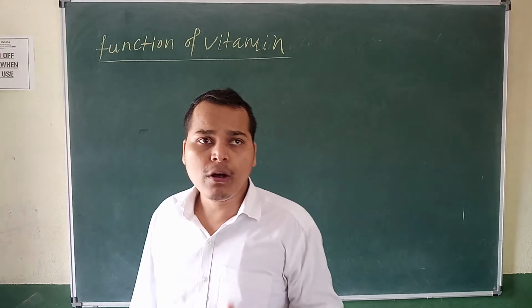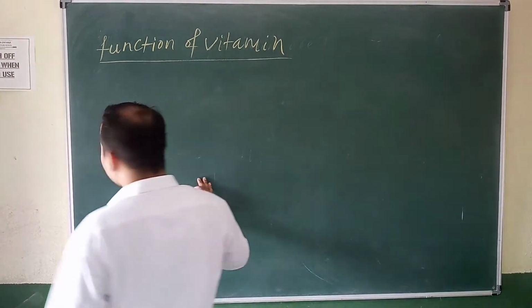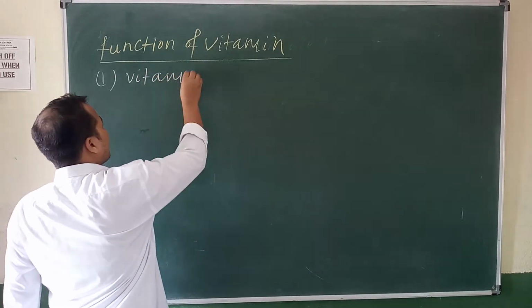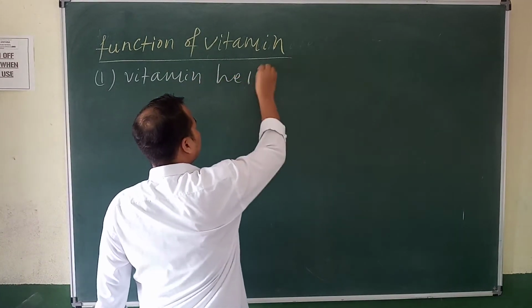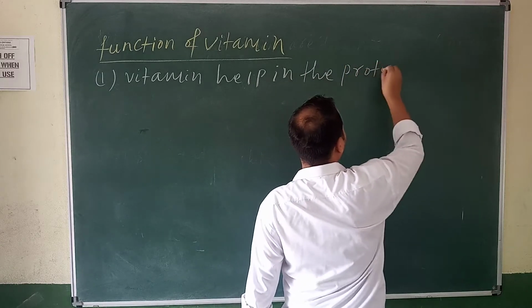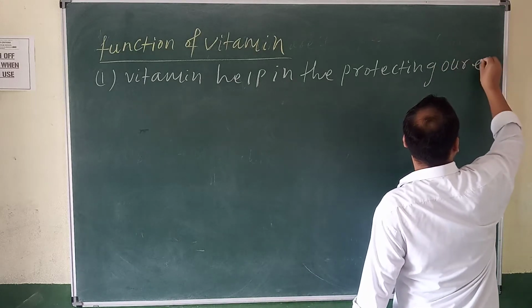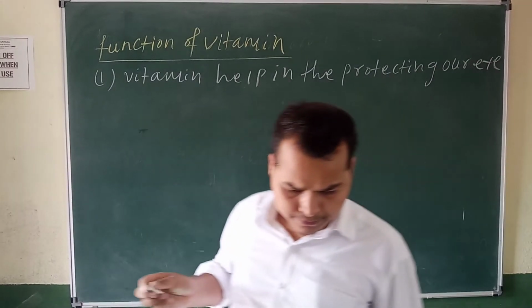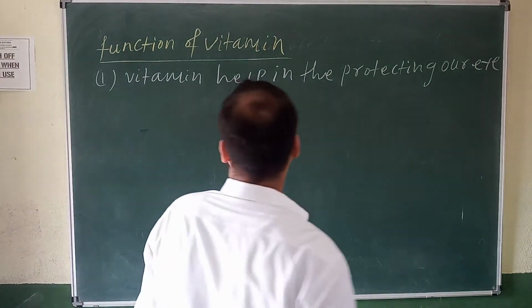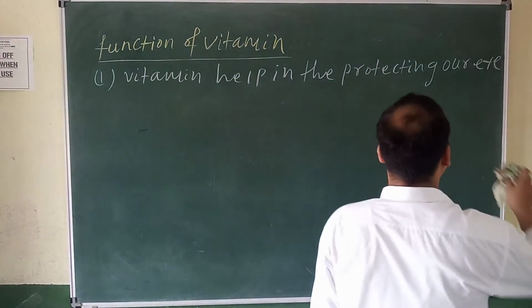Then come to write down the function of a vitamin. First, write: vitamins help in protecting our body against disease.